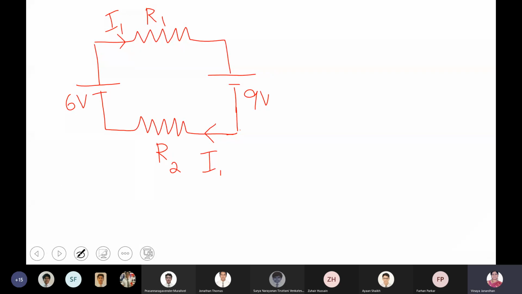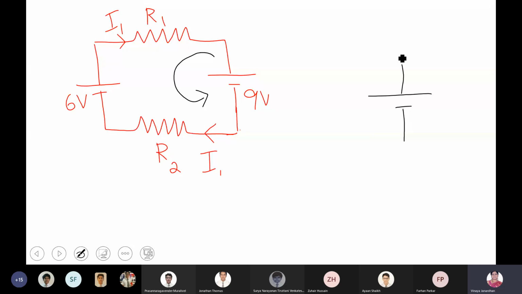Okay. Now there are two cells, or two batteries. Now let me take the battery voltages. The only thing we need to do now is check how the 9 volt battery is sending the current. How is the 9 volt battery sending the current through the loop? Is it not anti-clockwise, boys?